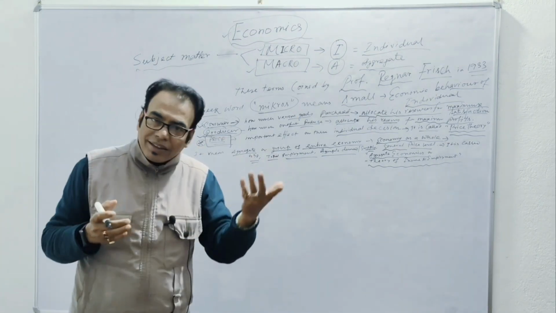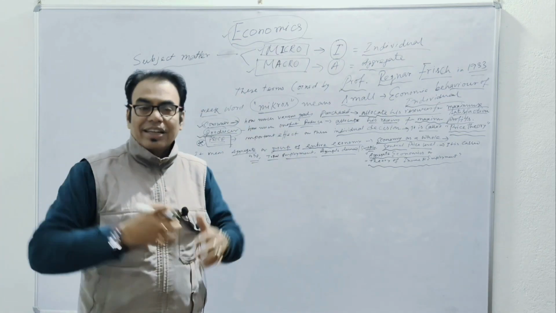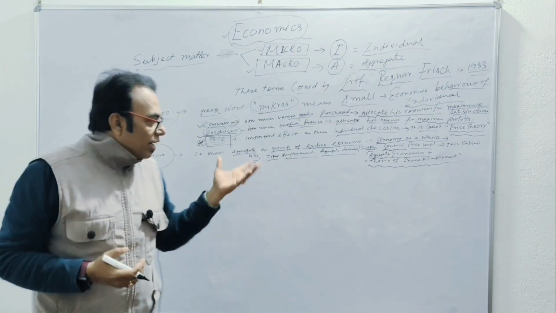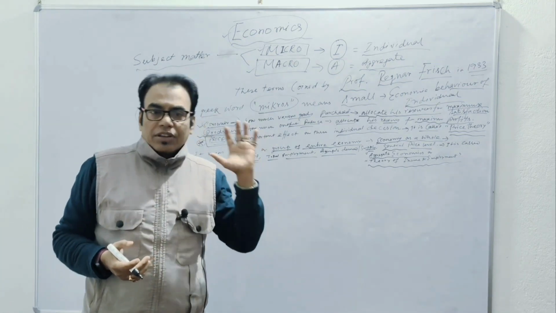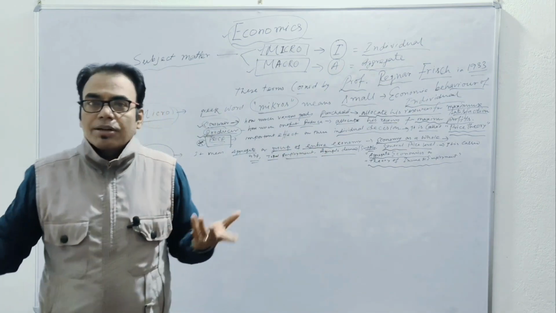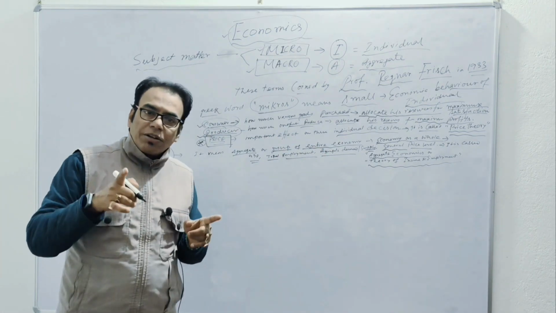Micro means the individual matter, each and every person's discussion, and macro is the whole country's discussion, the entire economy, the total country's national income, GDP, NDP, everything. With the total employment, total income, total demand, total supply. These are the macro. I think it's clear, student. Is it clear or not?